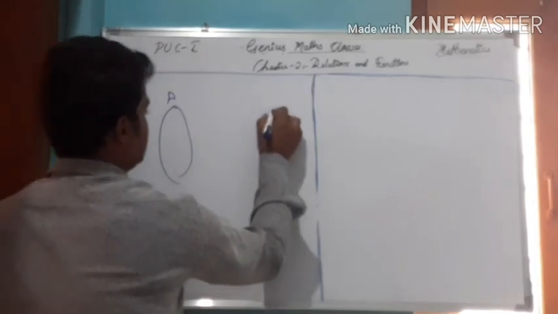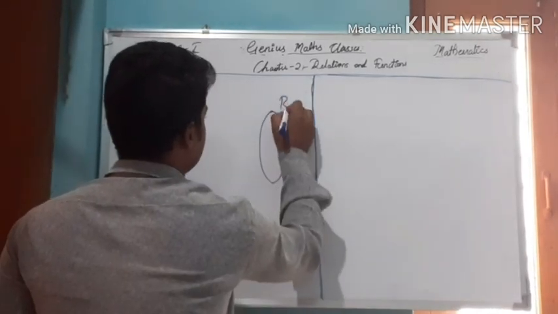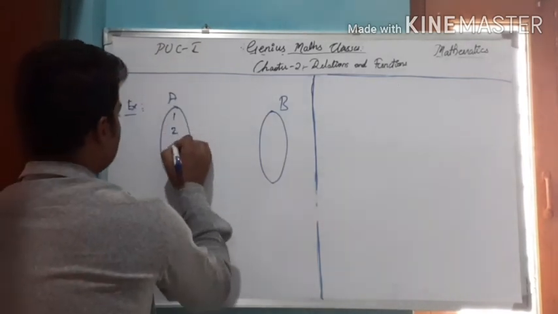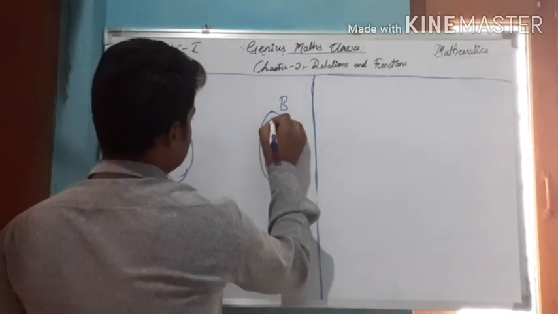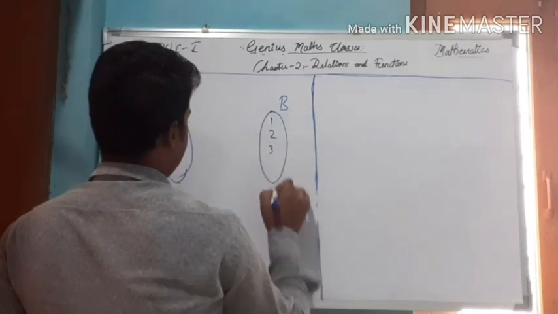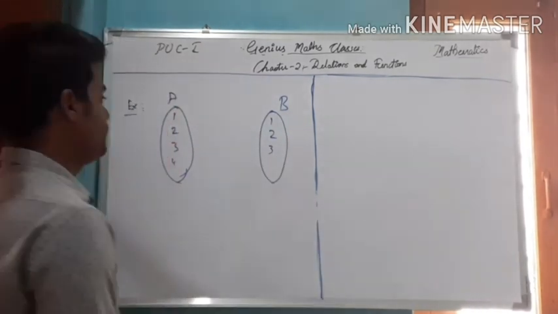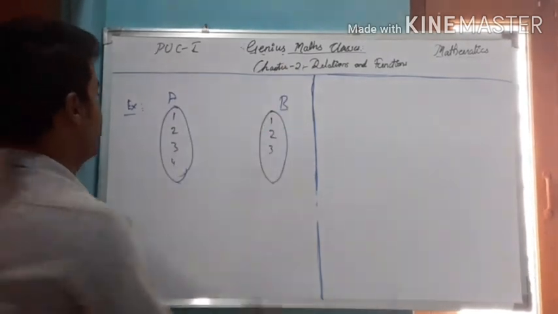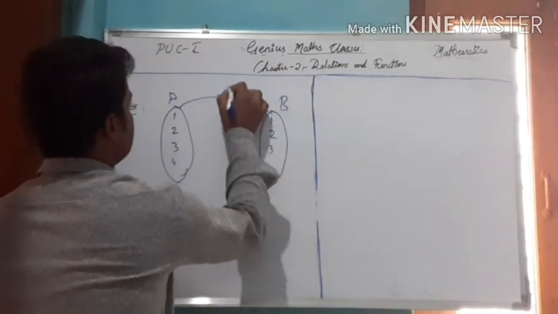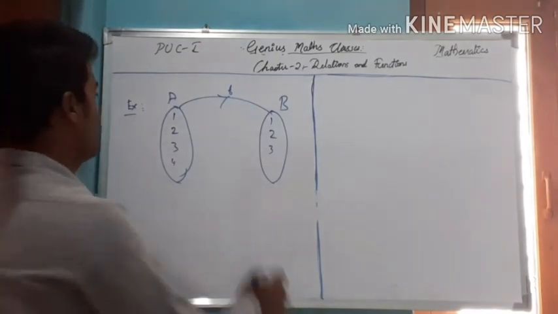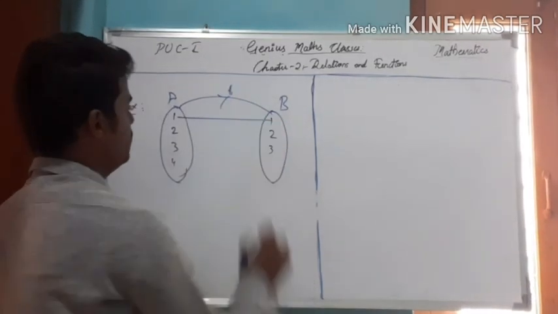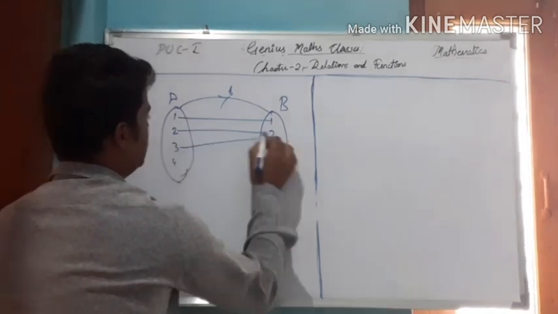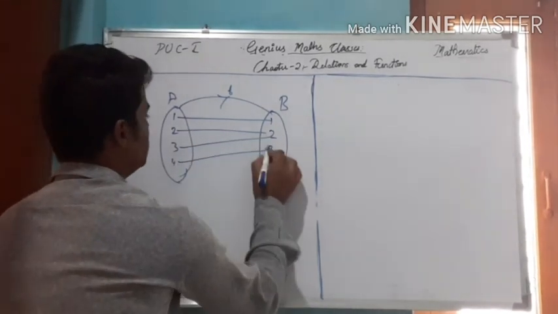Set A is {1, 2, 3, 4} and set B is {1, 2, 3}. I am defining a function f: 1 to 1, 2 to 2, 3 to 2, and 4 to 3.